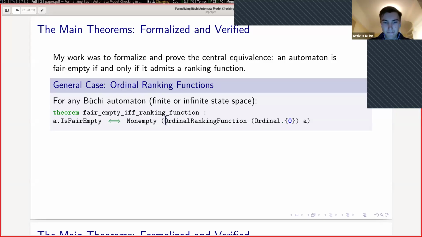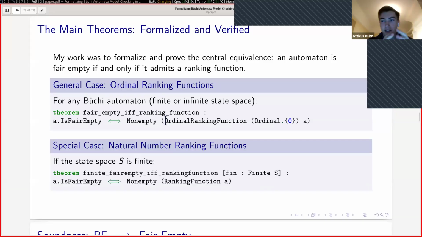function on A. And then we have this special case, which is if the state space is finite. If the set of states S is finite, then it's sufficient to only check the natural numbers. So then we can say that A is fair empty if and only if there exists a ranking function on A over the natural numbers. So these are the theorems that I've already introduced from his paper.